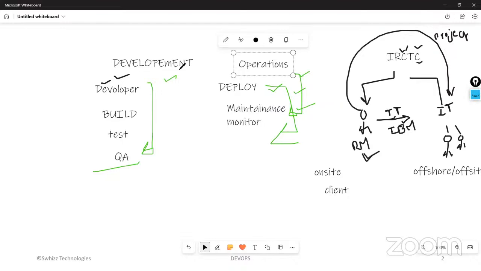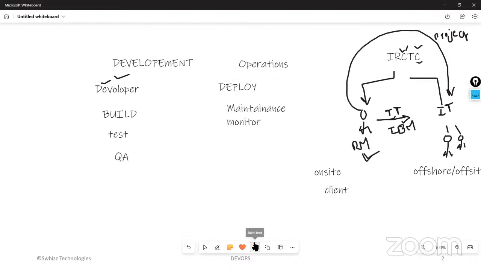These stages are common for developing any application. You can take any application like WhatsApp or Facebook. All these stages are common: developer, build, test, QA, deploy, maintenance, monitor. For following these stages, there are certain guidelines that an IT organization must follow. So there are some methodologies.